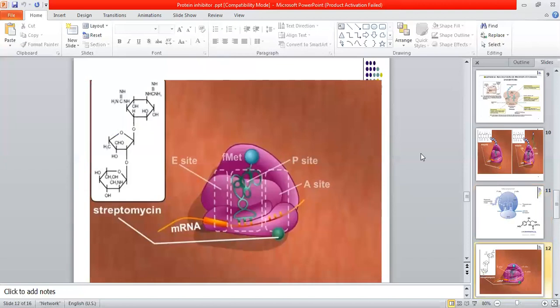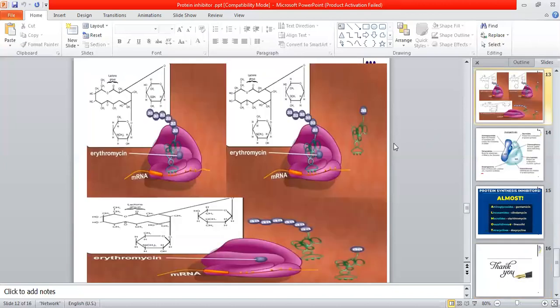The next one is in the next slide. That one is our streptomycin. This streptomycin comes under the category of aminoglycoside antibiotics. This one is a well-known member of this particular family. Aminoglycosides bind to the 30S ribosomal unit and cause the ribosome to misread the genetic code. When it misreads the genetic code, obviously peptide synthesis will not occur. The streptomycin structure is very easy. Only a 6-member, 5-member, and 6-member ring. Next, we come to the next one.